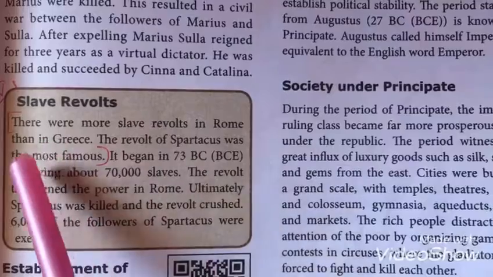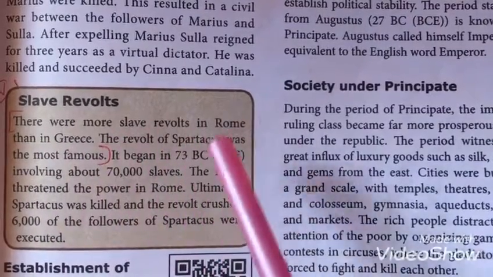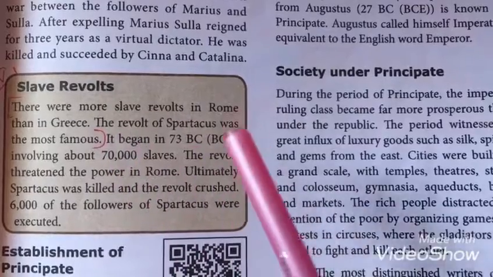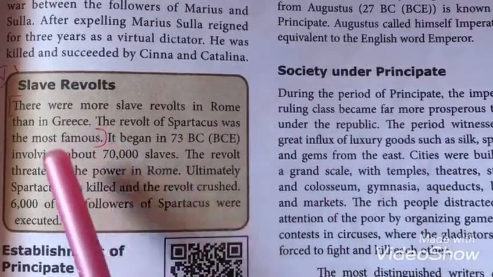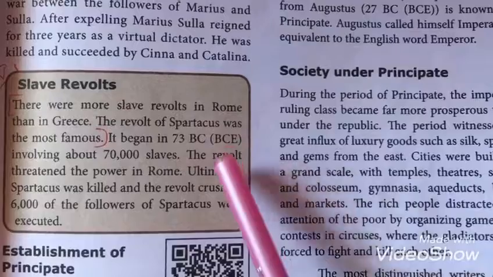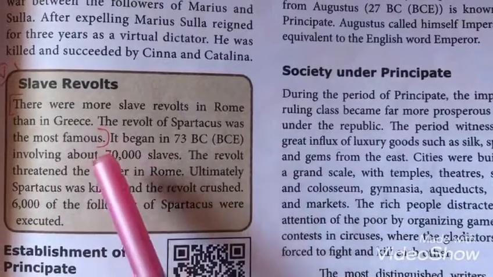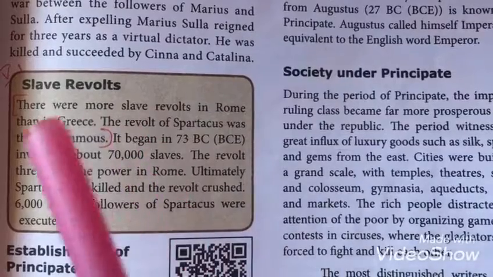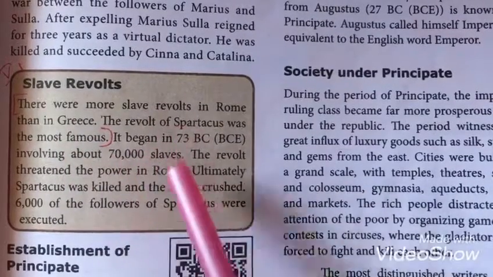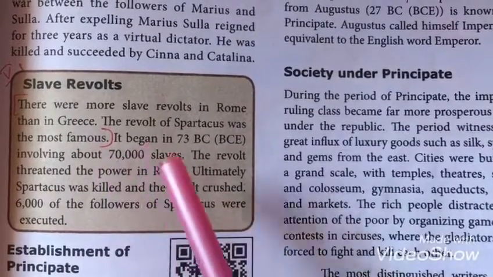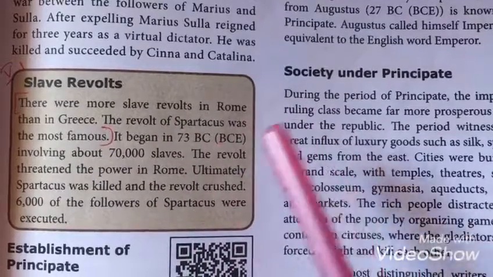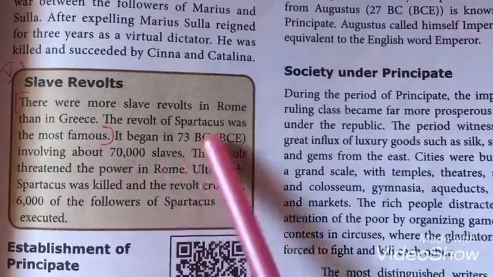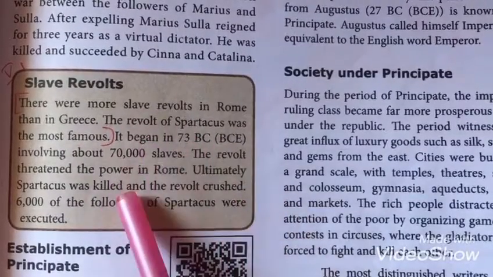Slave revolts. There were more slave revolts in Rome than in Greece. The revolt of Spartacus was the most famous. It started in 73 BC and involved about 70,000 slaves. So 70,000 slaves participated in the revolt, and it threatened the power in Rome.